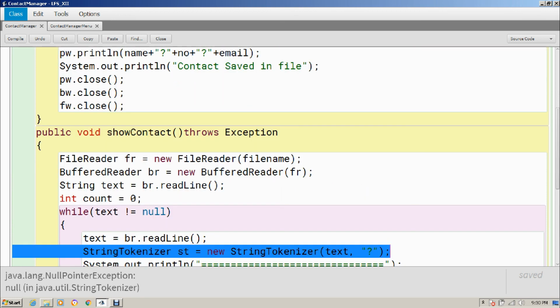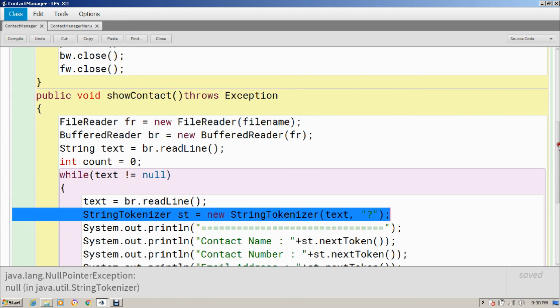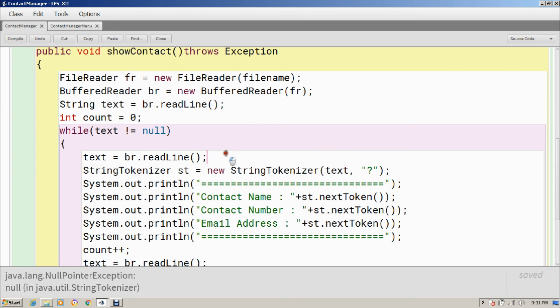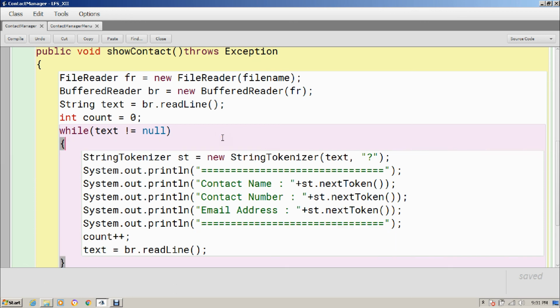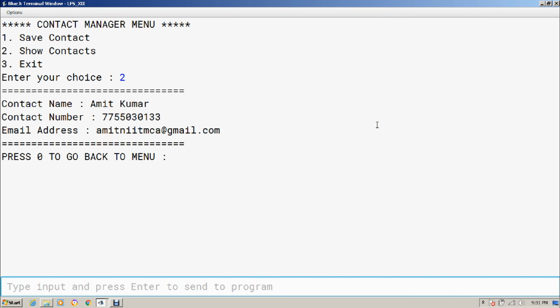The file name is given, BufferedReader referring to that file name itself, and br.readLine I'm storing in text, and text is not equals to null. It's coming in the loop, that's for sure. Okay, I read it before I got the error. It should be at the end. So it's updating before working on the current value. These logical errors can be there, so you have to rectify them by yourself. Okay, you can see it's showing one of the contacts over there, Amit Kumar, no contact number and email address.